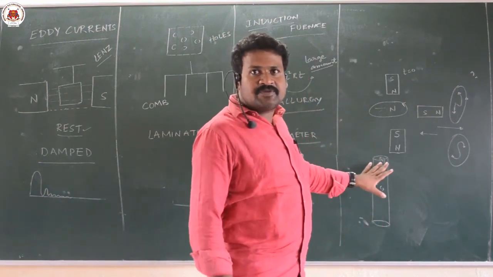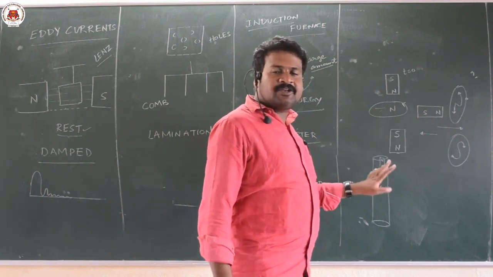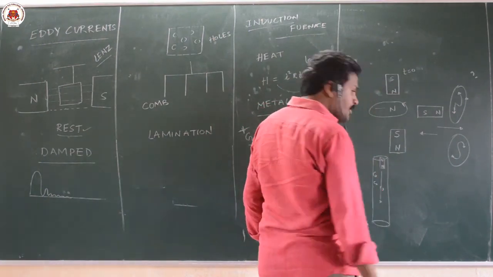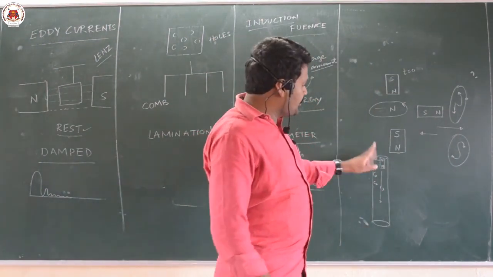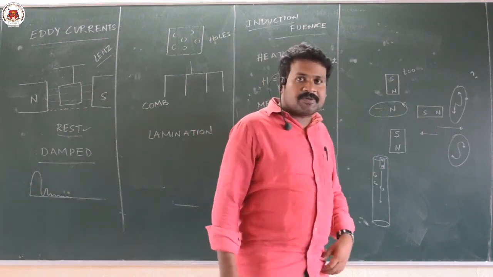If it is gravity free, the magnet will not fall down at all. Because of gravity it is falling, but this movement is opposed by the eddy currents which are developed. Okay. This is the concept of eddy currents.